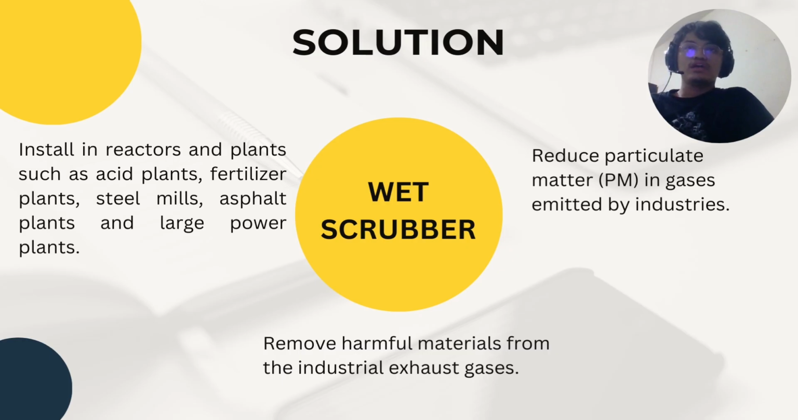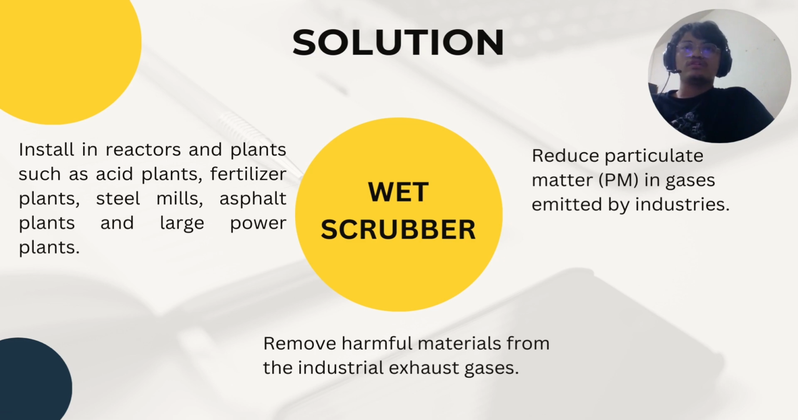For this project, the proposed solution from our group is to install wet scrubbers in reactors and plants such as acid plants, fertilizer plants, steel mills, asphalt plants, and large power plants. The primary purpose of wet scrubbers is the removal of harmful materials from industrial exhaust gases, known as flue gas, before being released into the environment.